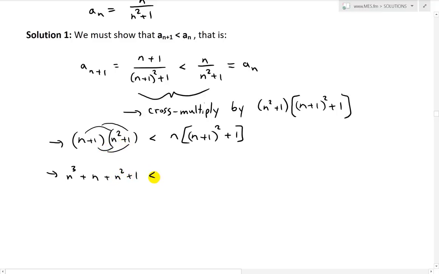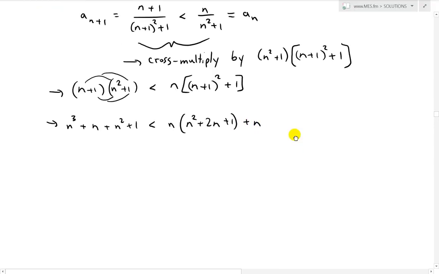And this is less than, now multiply this out: n times, and also let's expand this one out. This is n squared plus 2n, so n times 1 and 1 times n, plus 1 times 1. And then also multiply by this n over there, so that's plus n. So this is what we have so far.